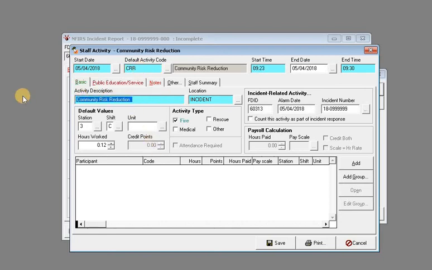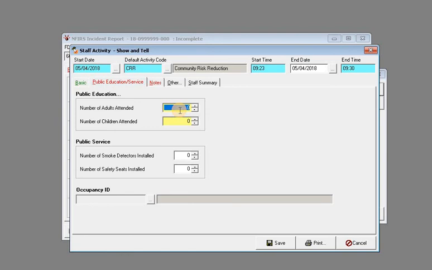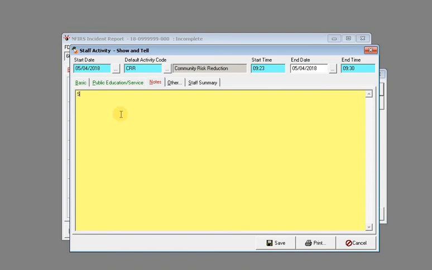And change it to show and tell. Be sure to add your adults and 10 kids and showed kids fire truck and hand out pub ed material.